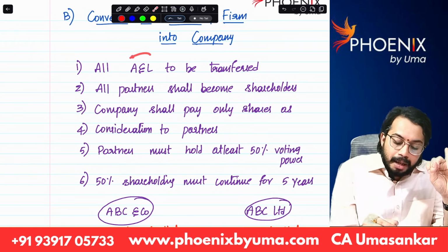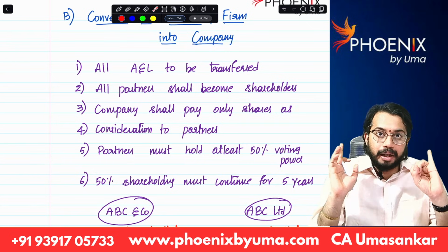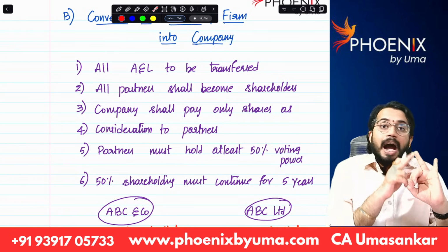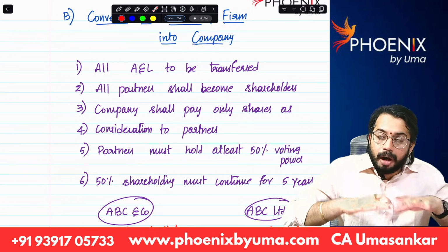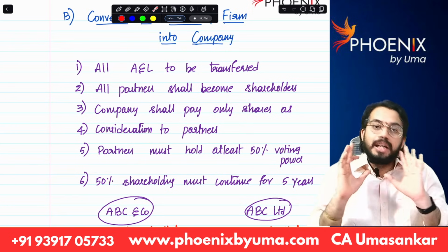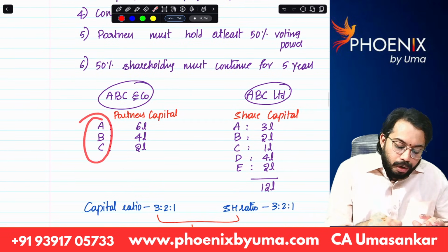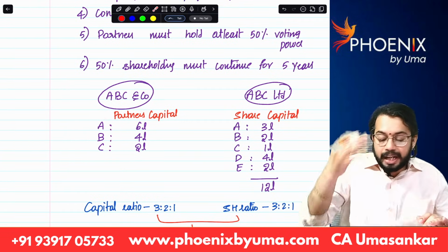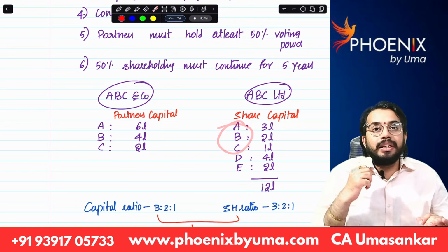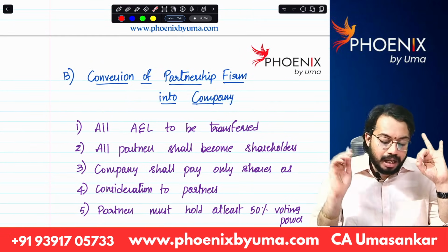All assets and liabilities of partnership firm should be transferred to company. Now, in partnership firm, there will be partners. All the partners in the partnership firm shall become shareholders in the company. That is condition 2. Let's say in partnership firm, there are 3 partners, A, B, C. All 3 should become shareholders in the company.